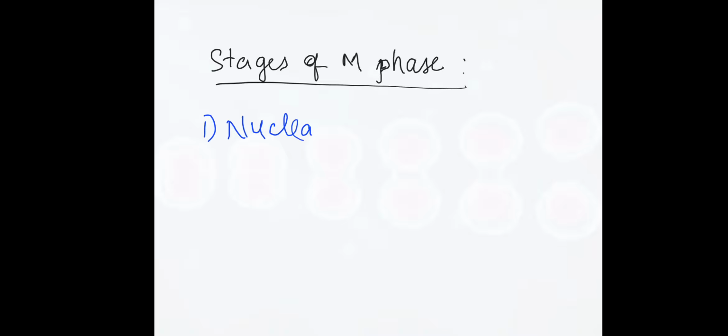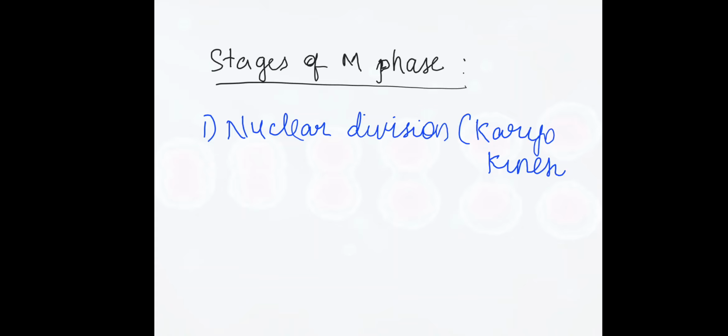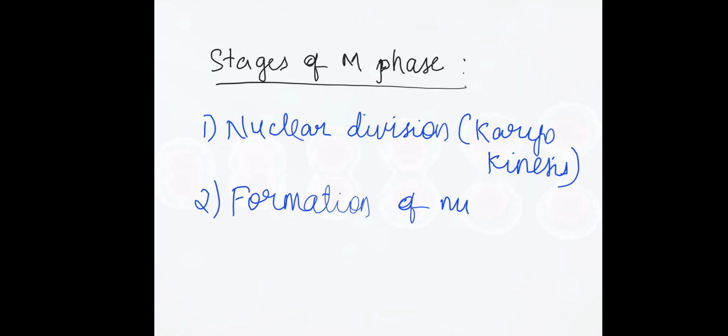nuclear division. Nuclear division is termed karyokinesis. So the M phase starts with the nuclear division, and next it leads to formation of daughter nuclei.